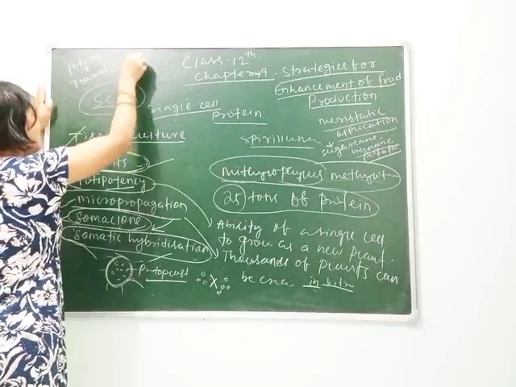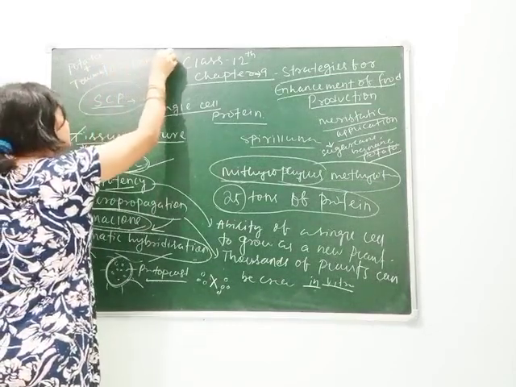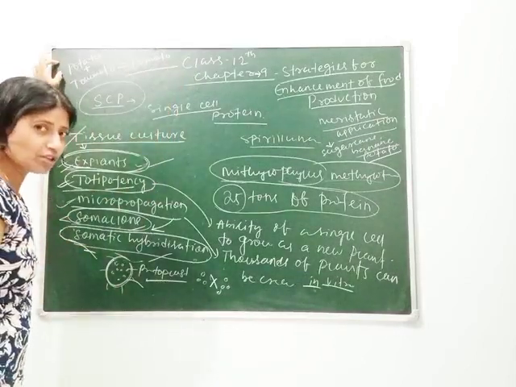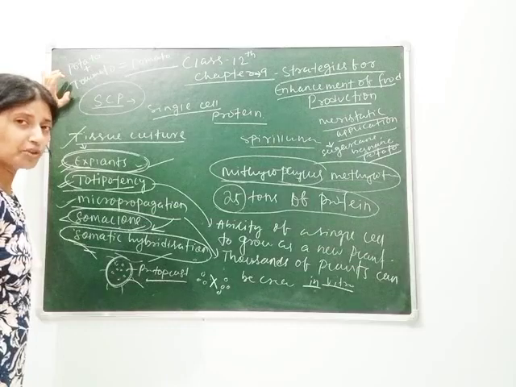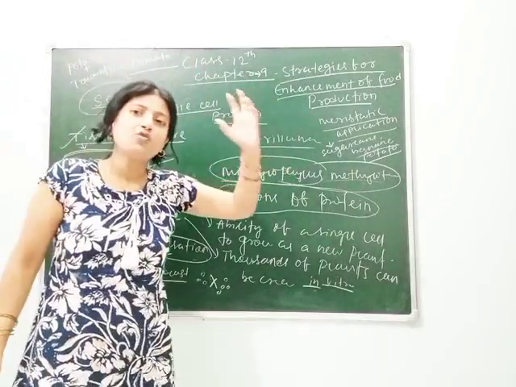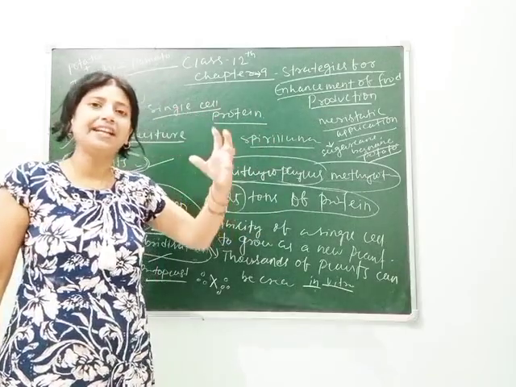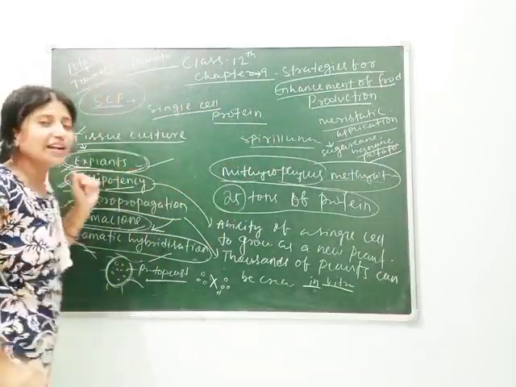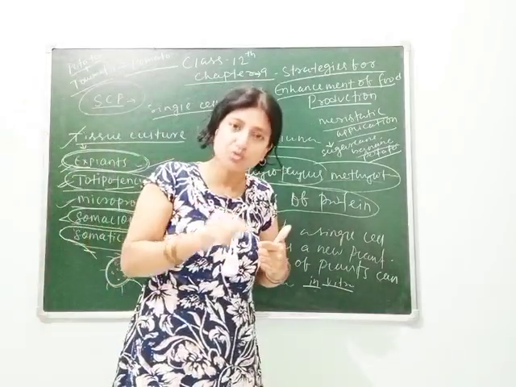is equal to tomato. This is the technique of somatic hybridization, means the protoplast from potato is collected, the protoplast from tomato is collected, and they are fused in the laboratory to make a new variety that contains both the characters of potato and tomato. Students, this is not fiction, this is true.